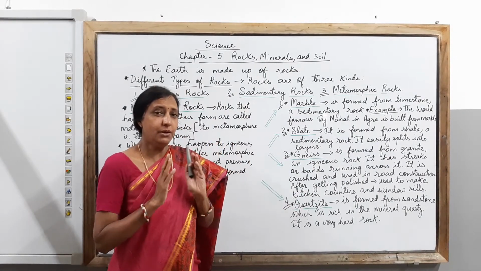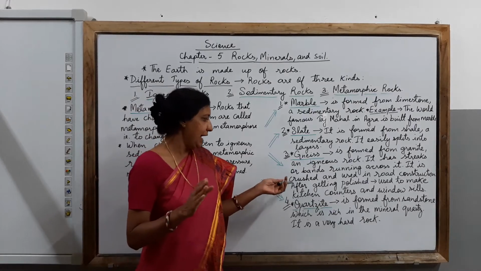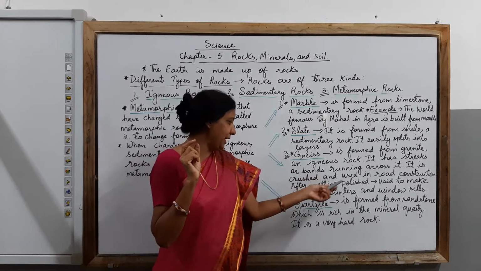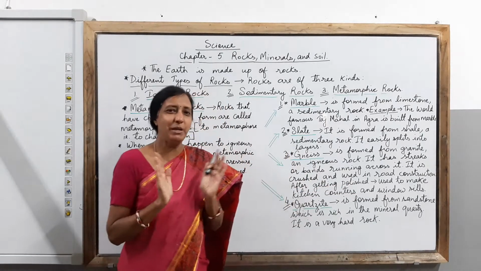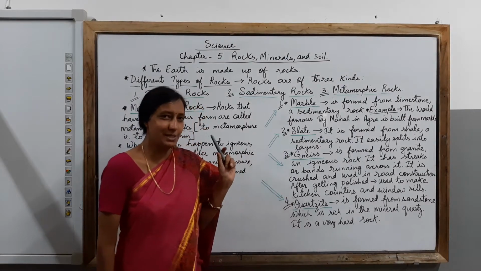How is it used in road construction? It is crushed and used in road construction. And children, after being polished, we can use it to make kitchen counters and window sills.